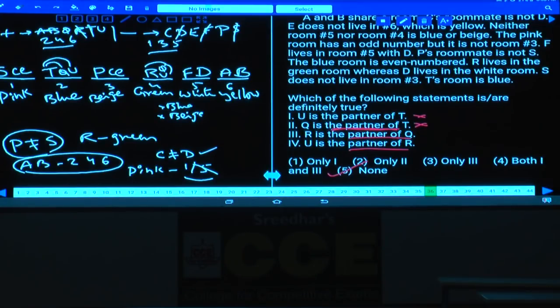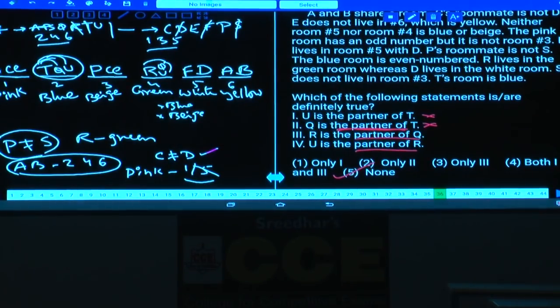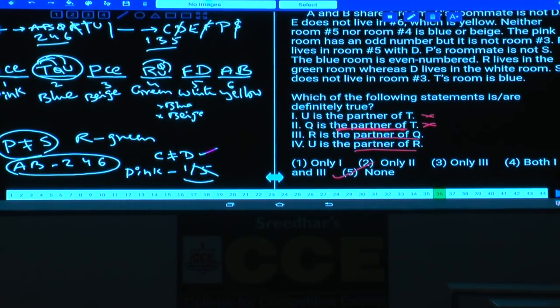Now, just looking at this arrangement, please do not get scared about this one because the arrangement has not been finalized. Next one, question numbers 37 to 40 and 41 to 45. Yes, tell me which one should I explain out of this? 37 to 40 and 41 to 45. Quick.